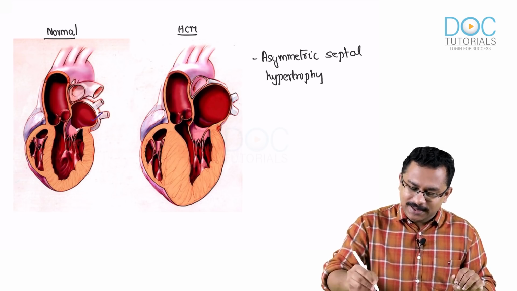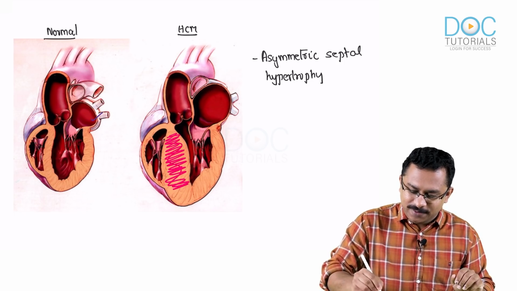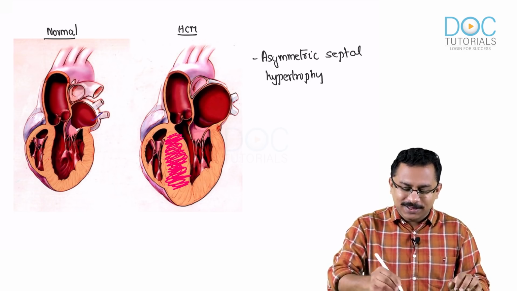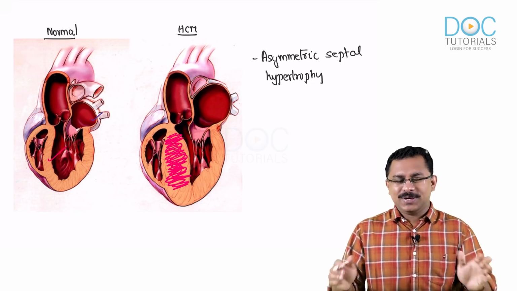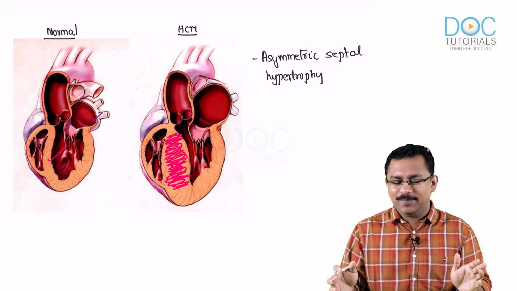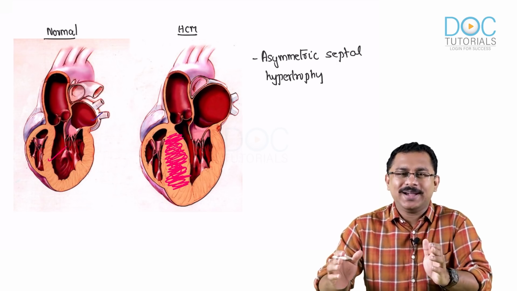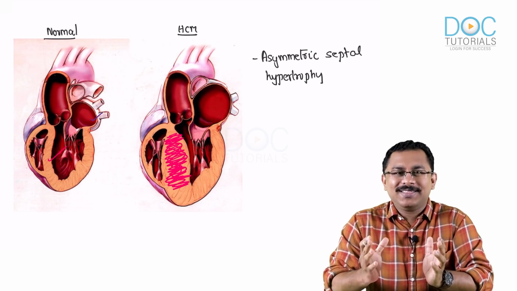Because if you see here, this is the region of the interventricular septum. You see there is so much of hypertrophy. Compare with the other side, you can see there is so much of hypertrophy. So it is not a uniform hypertrophy that happens. So there is an asymmetrical septal hypertrophy, and the muscle wall thickness increases.